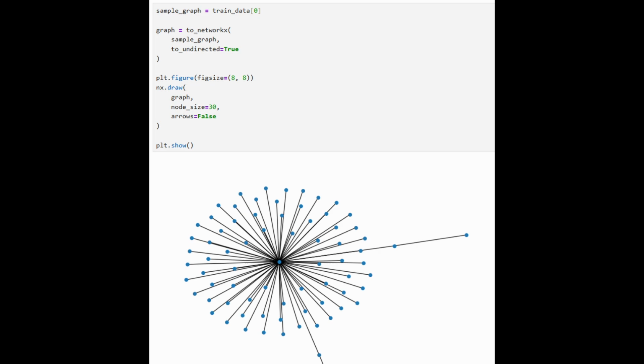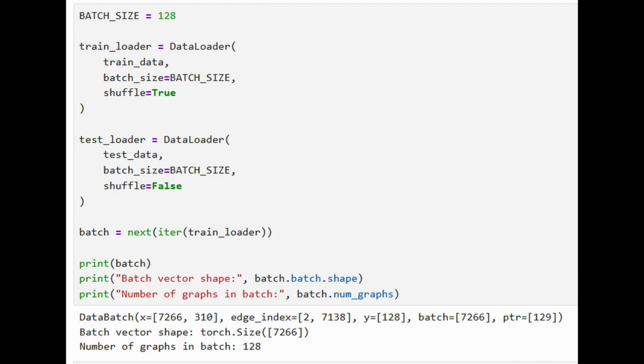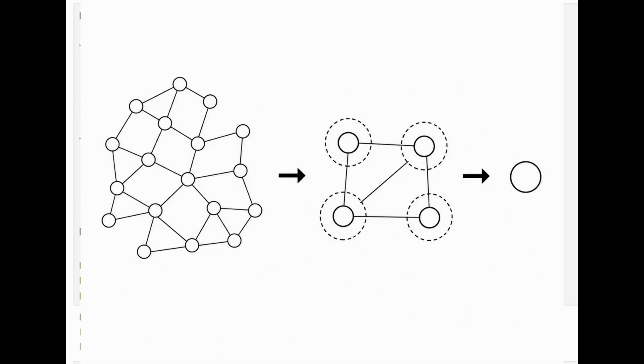Knock knock, who's there? Data loaders! It's time to wrap up and ship off your data in batches of 1 to 8. We have to specify that shuffle equals true because we don't want the model to learn any weird patterns from the order of the data. The batch vector is the most interesting part of all of this. When you package all of the graphs together, it becomes one giant mega graph, and the only reason we can tell them apart is because the batch vector can separate them.